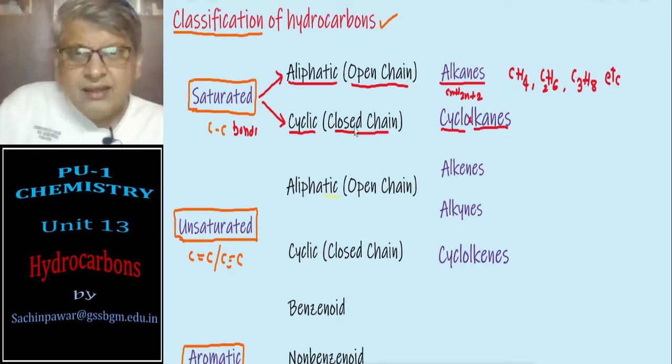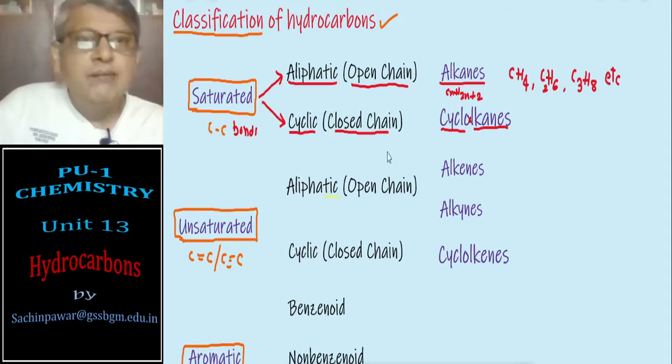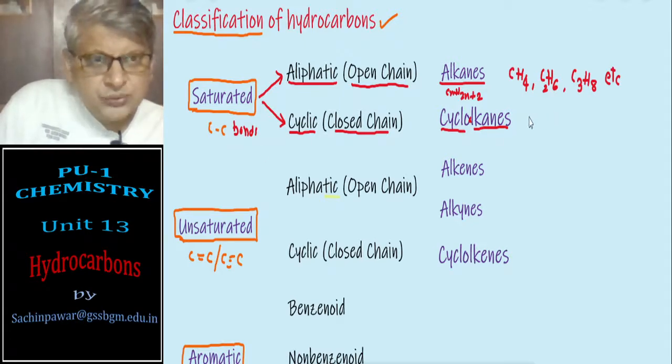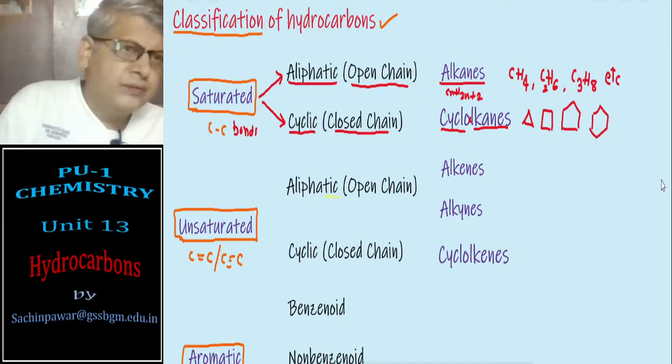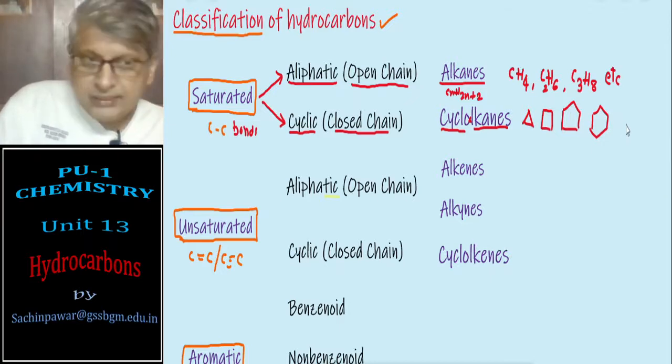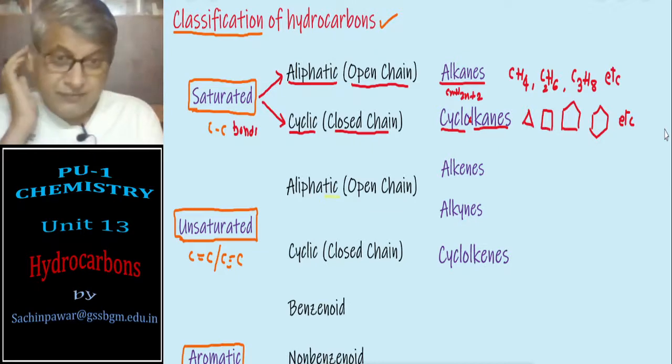They are closed chain saturated hydrocarbons, closed chain compounds containing only carbon-carbon single bonds. Just to give an example, I'll take cyclopropane, cyclobutane, cyclopentane, cyclohexane, the one which you have learnt in the previous topic, etc. I can give plenty of examples.